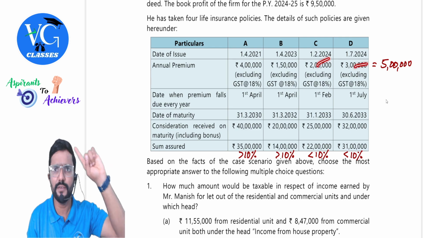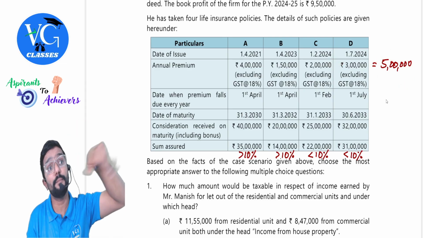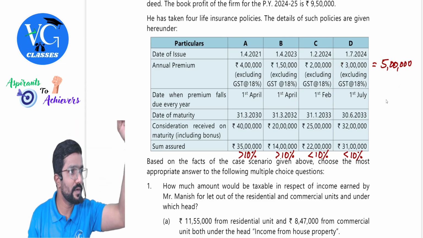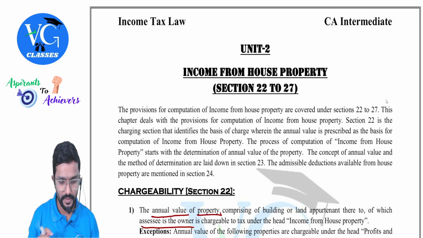Clear? Individually it is within 5 lakh. But if I add up both also, it is exactly 5 lakh. Exactly 5 lakh is okay, but you cannot cross 5 lakh. Got it? Yes, sir. I will just show you. If you want, I will just have a look, just a minute.